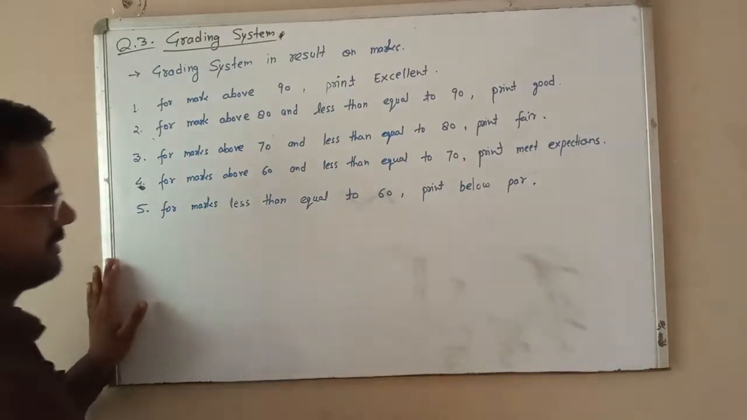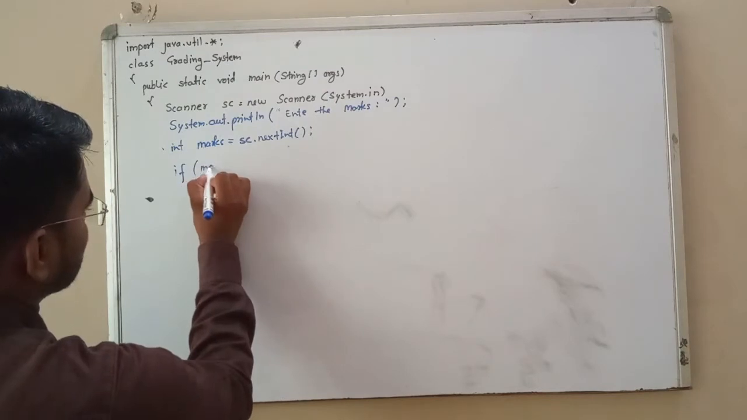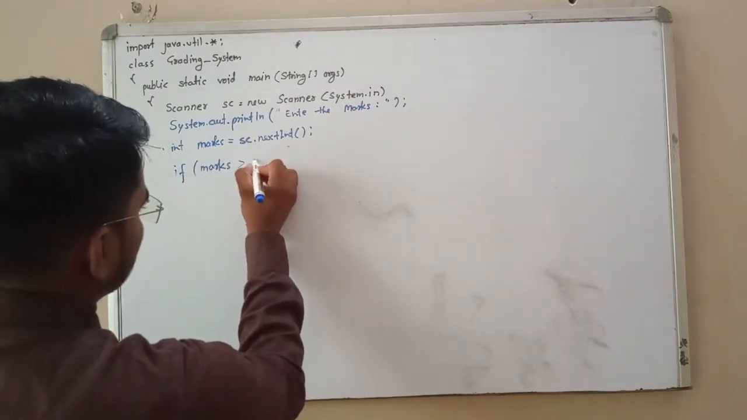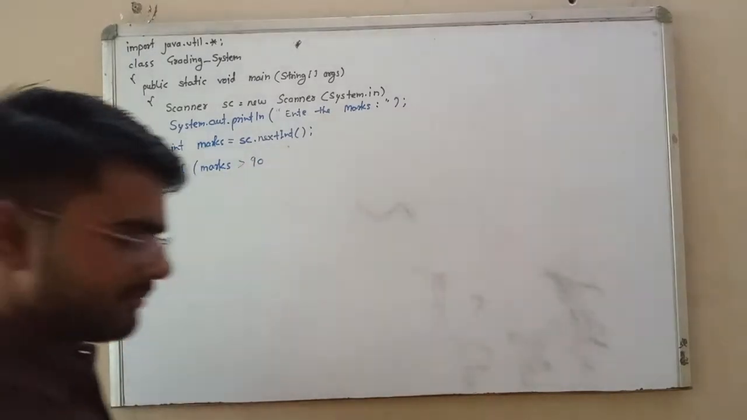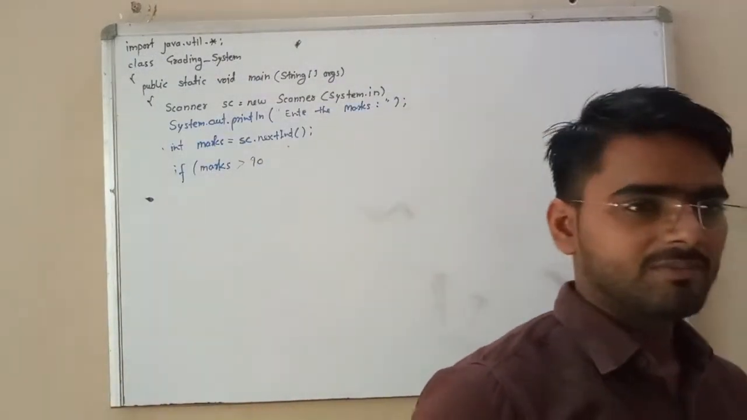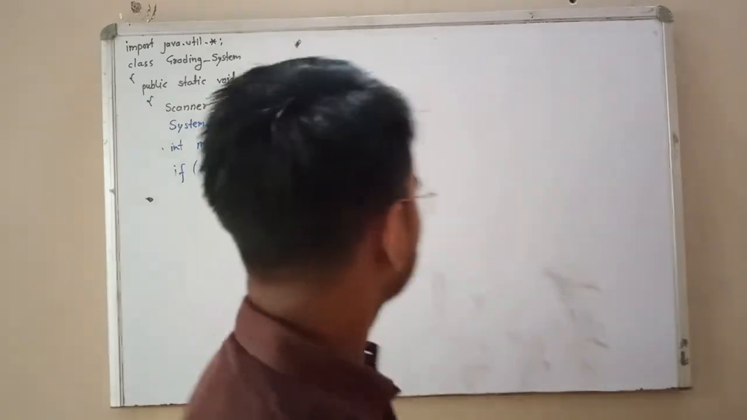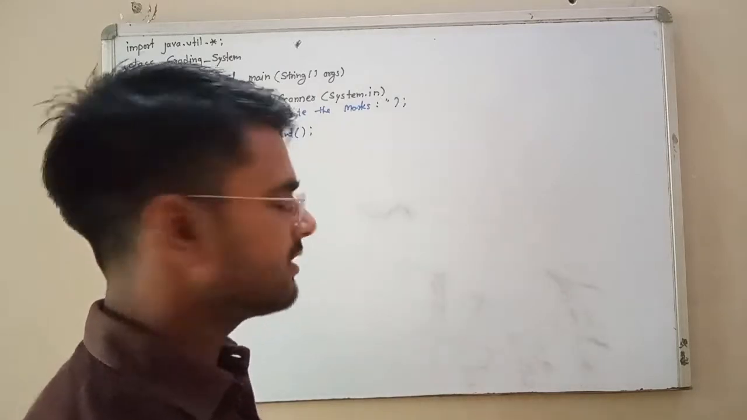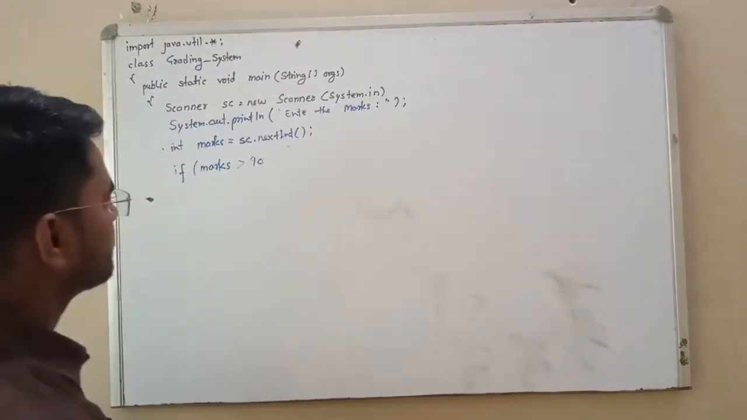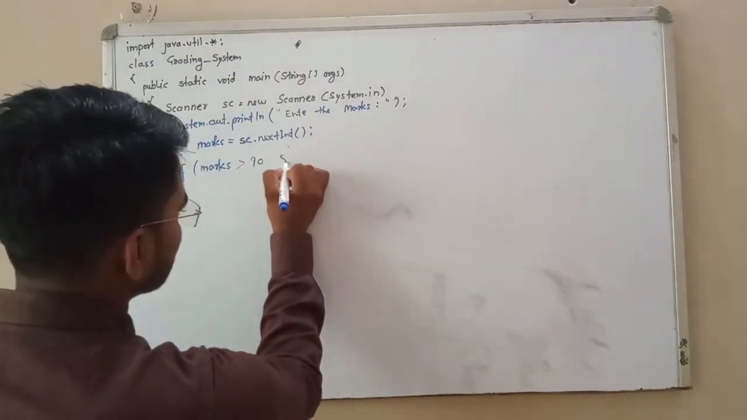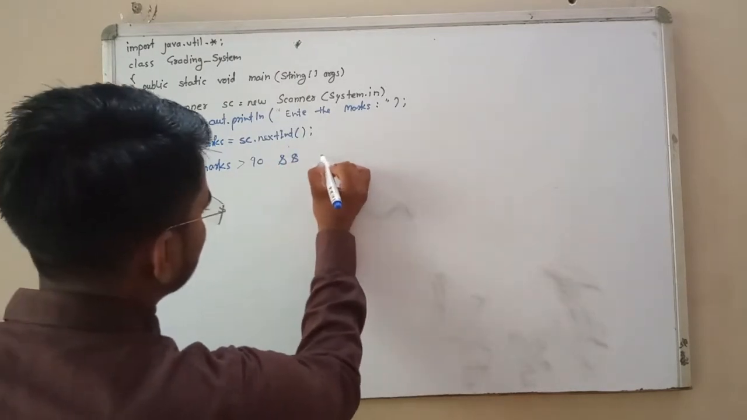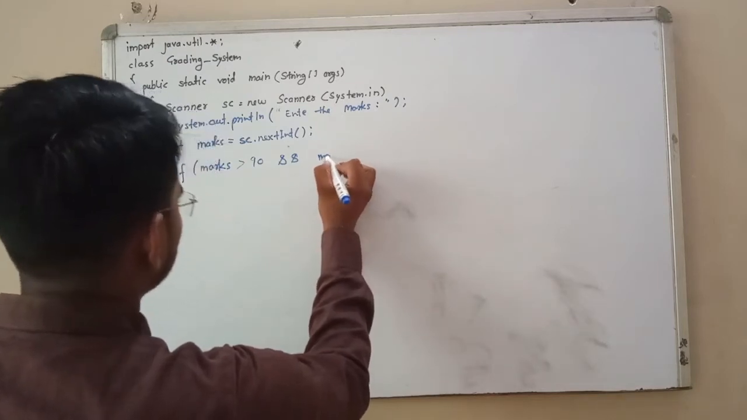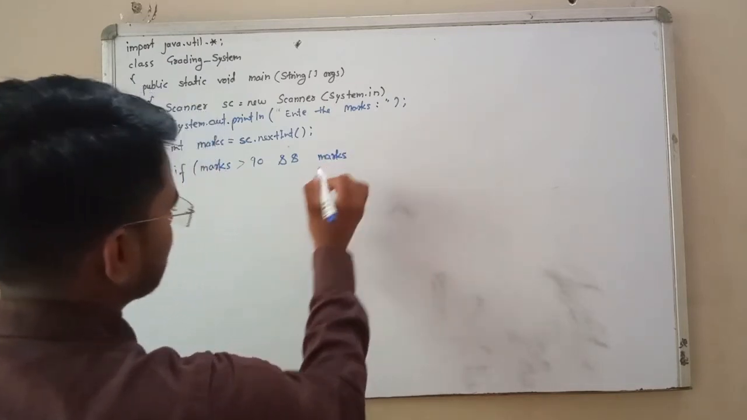So marks is greater than 90. Now marks is greater than 90, but the maximum marks is 100, not above 100. So here use the AND operator, and we write marks